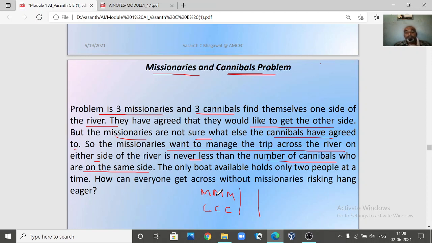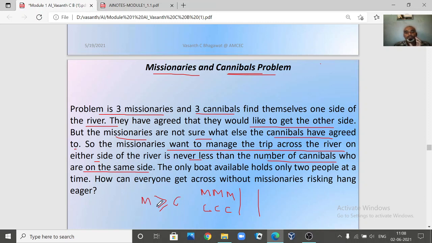That means at any instant of time, either on the left side or the right side, we have to take care that the total number of missionaries is always greater than or equal to the total number of cannibals, so that the cannibals won't harm the missionaries.